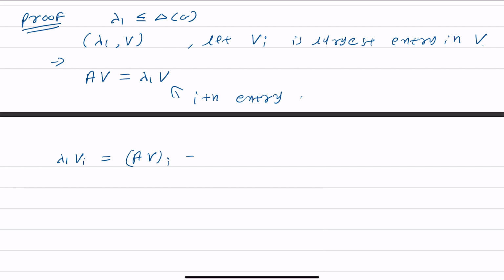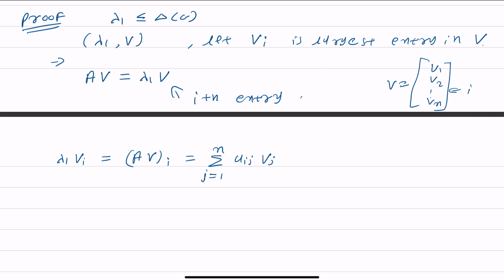We can write this as the summation of j equals 1 to n of aij vj. Here vj is any entry of our vector v, which is v1, v2, up to vn, and somewhere it is the ith entry.